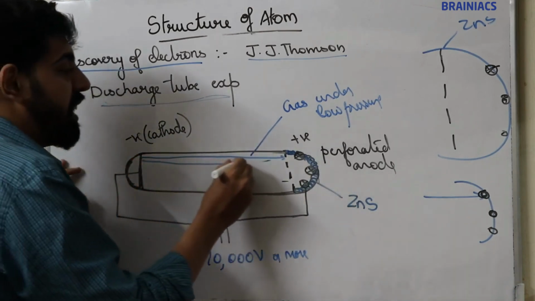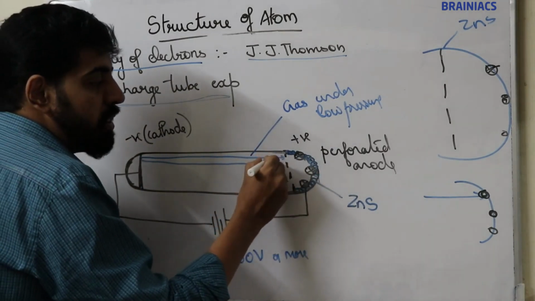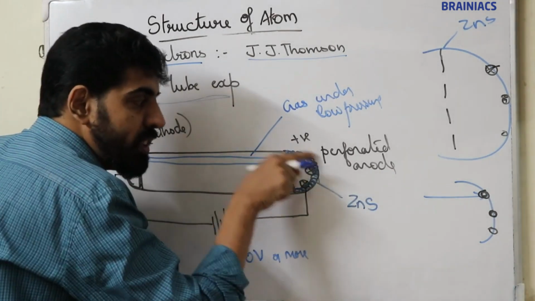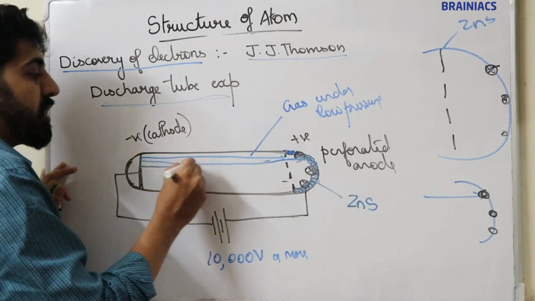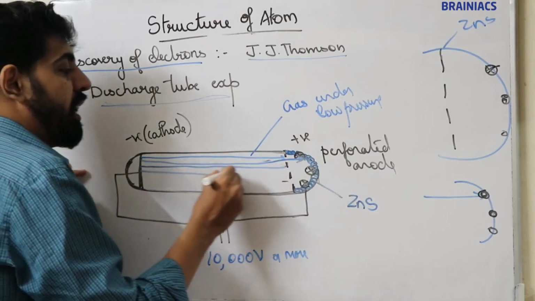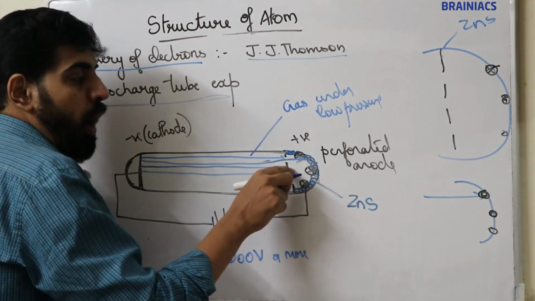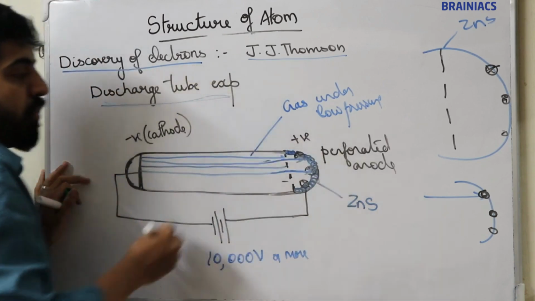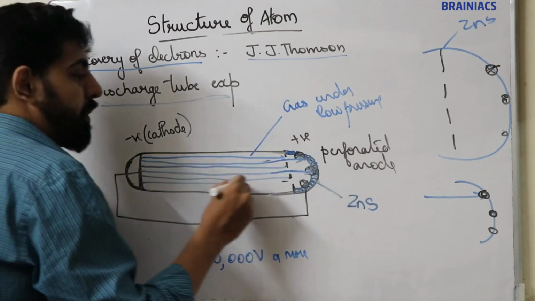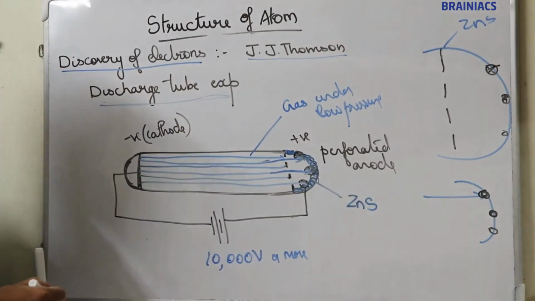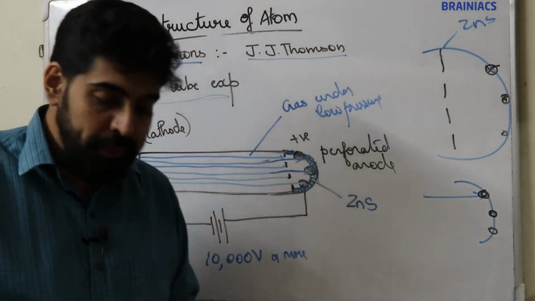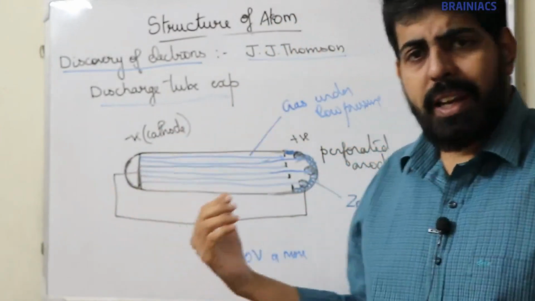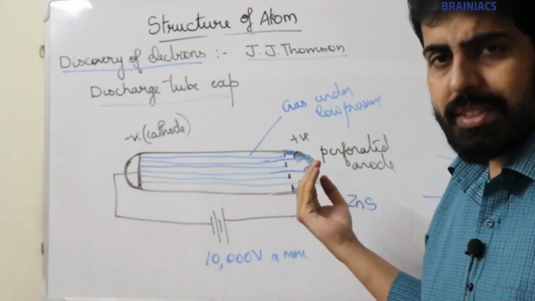Now here there is a vacant space. In the space there is no anode, it is a hole. So this cathode ray passes through this hole and strikes the zinc sulphide. That is why he is getting scintillation, or a flash of light, here. So by conducting this experiment, he observed that some radiation is coming from the cathode and moving towards the anode.